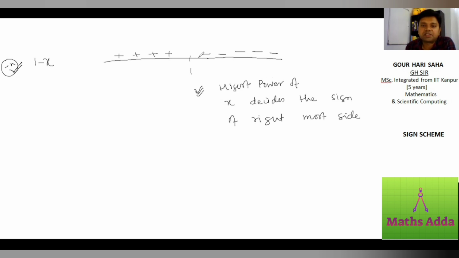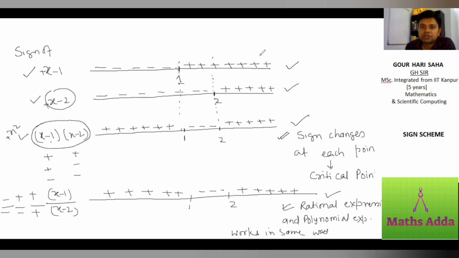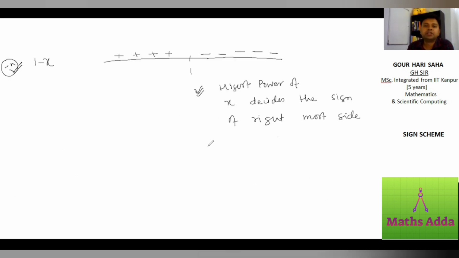I am saying this is rightmost. Everything you see at the right. So this is rightmost, this is rightmost, this is rightmost, this is the rightmost. Okay. So now move ahead. So the highest power of x decides the sign of the rightmost side. So if the highest power is negative, start with negative. If the highest power is positive, it starts with positive.